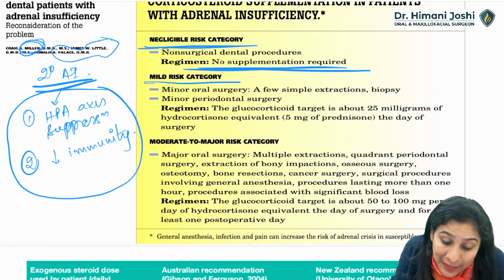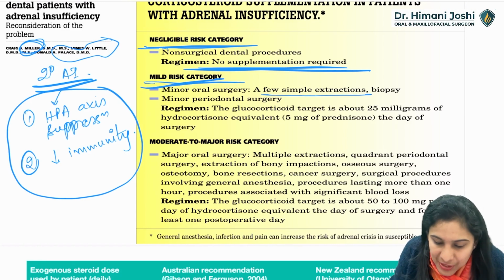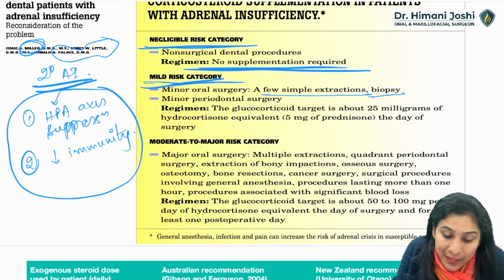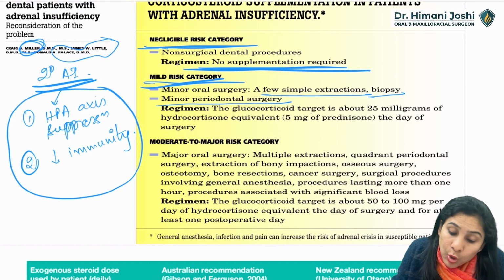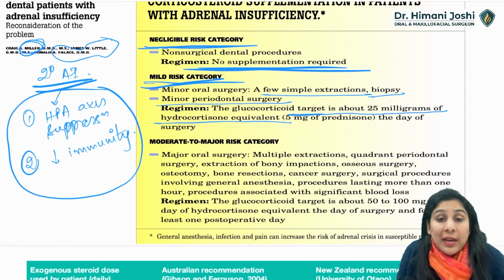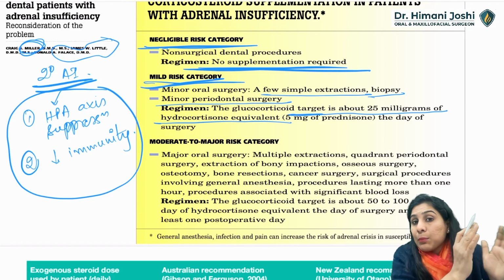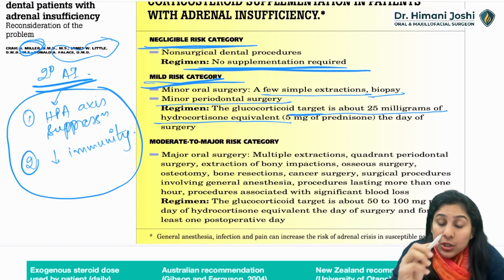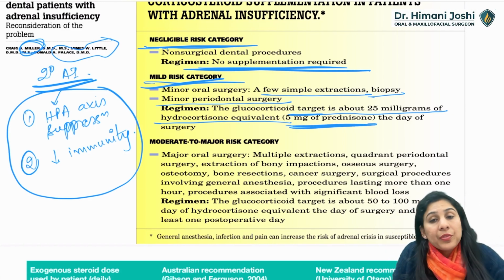Mild risk category, like few simple extractions, biopsy, minor periodontal surgery. The glucocorticoid target is about 25 milligram of hydrocortisone equivalent, which is the same as the table that we saw, 25 mg hydrocort or 5 mg prednisolone on the day of surgery.